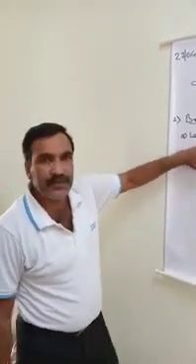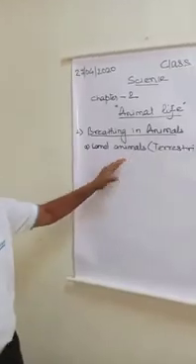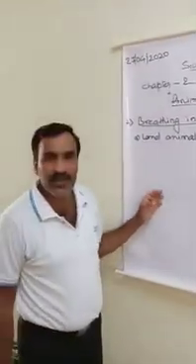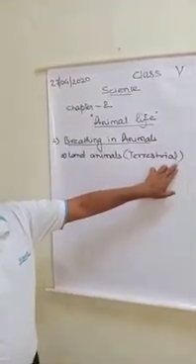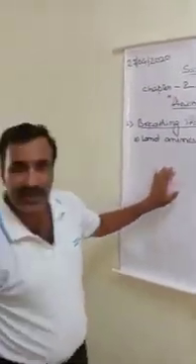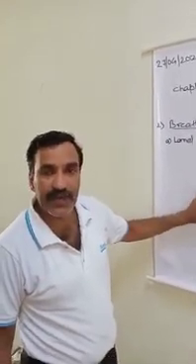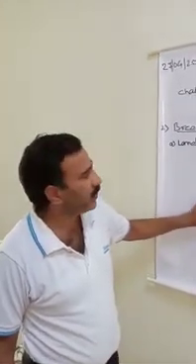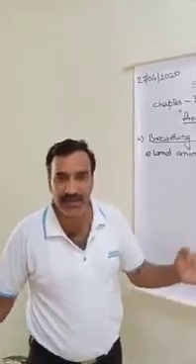The first we are going to discuss is breathing in land animals. Land animals means the animals which are found on land. They are also called terrestrial animals. So you have seen different types of animals which are found around you. Can you name some? Of course, there are several such as dogs, elephants, big ones, the small ones.